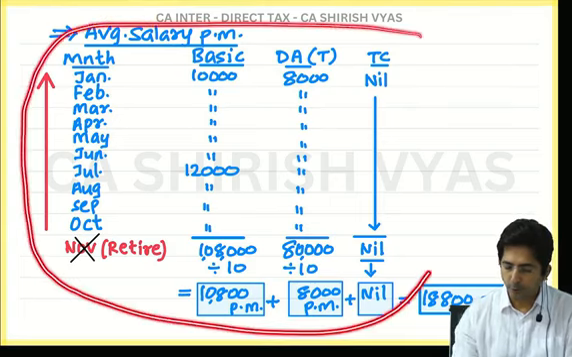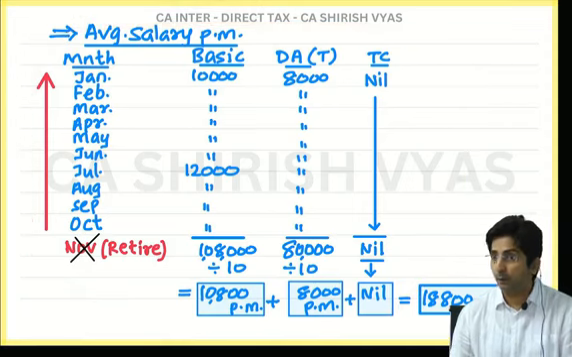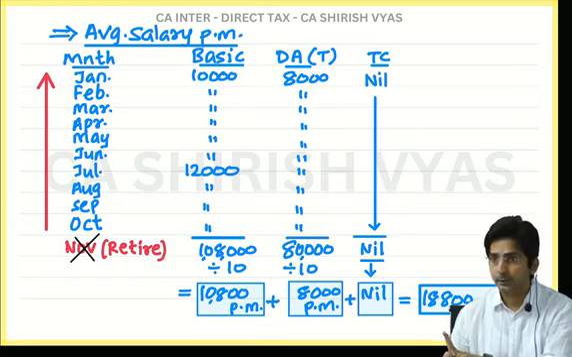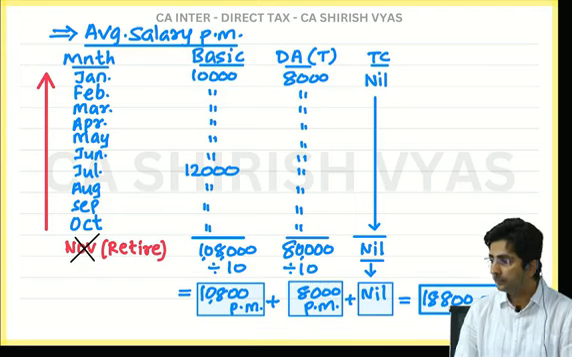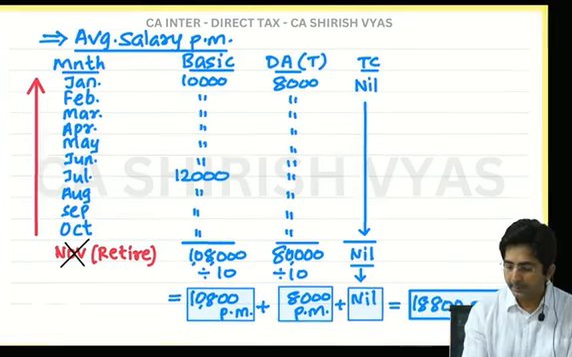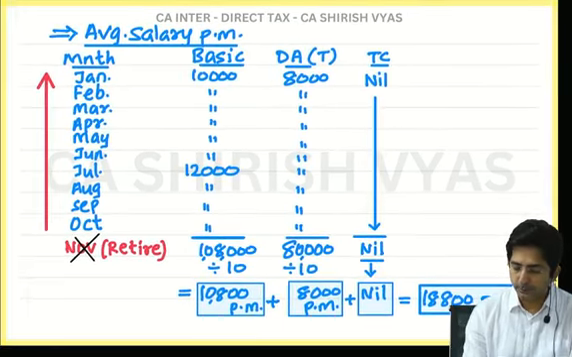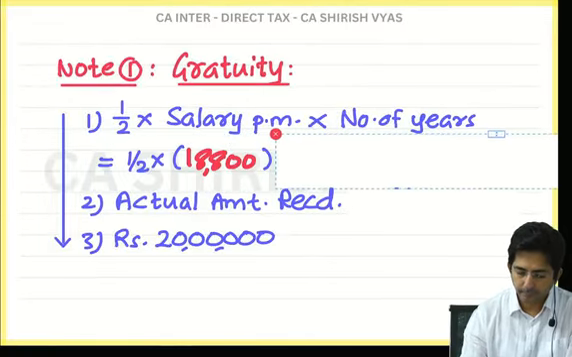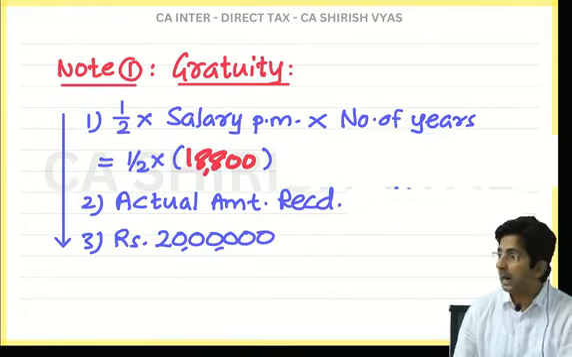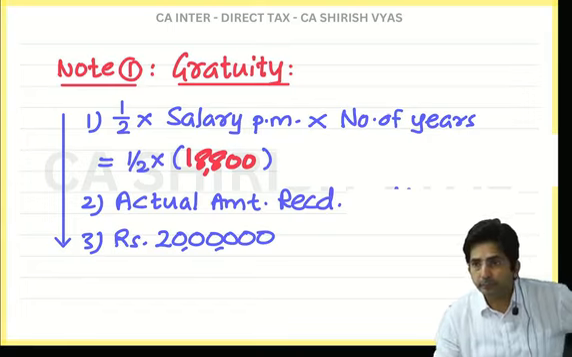Fix this format in your mind. Now whenever gratuity is there in the question of other employees, only in other employees is this headache of average there. Getting 18,800. Now substitute this figure in the formula. Half into 18,800.